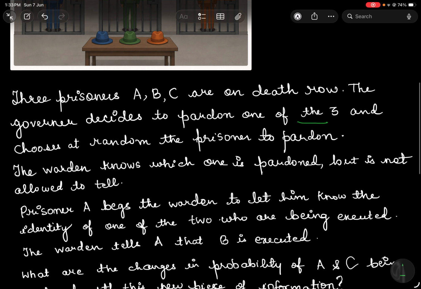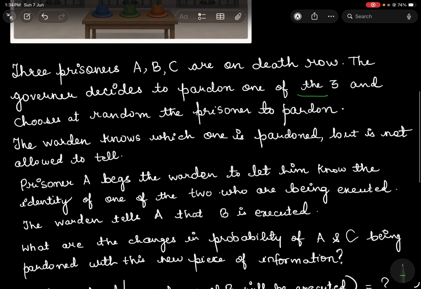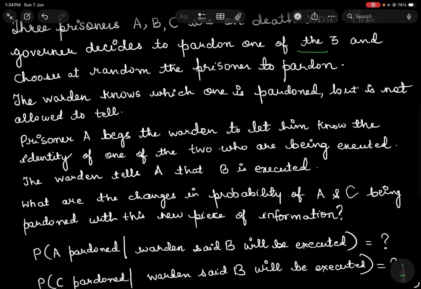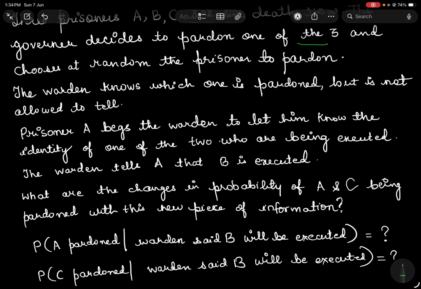He has also told the warden who is being pardoned, and the warden is not supposed to tell it, obviously, because it has to be kept secret till the actual thing happens. But still, since you know that you're going to die, and there is a chance that you may be pardoned, all three prisoners would try to get to know who is being pardoned.